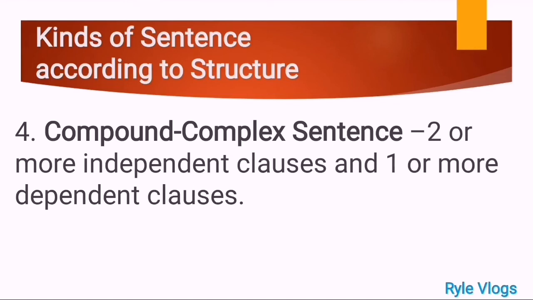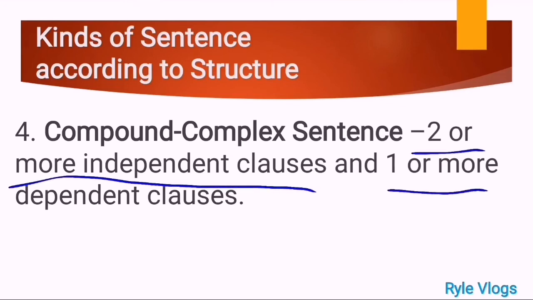Okay, very good. Now, in the last kind of sentence, according to structure, we have compound complex sentence. So meaning to say, we have here two or more independent clauses or ICs and one or more dependent clauses. Okay, very good.